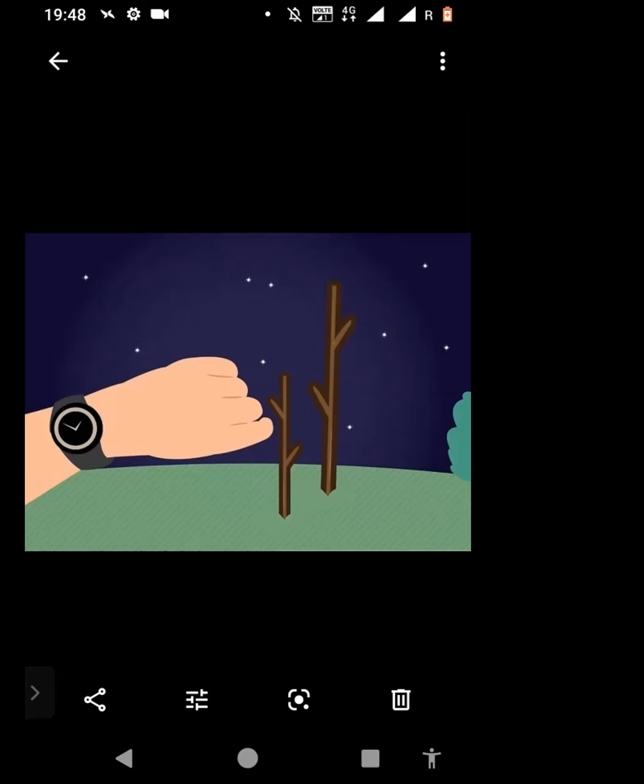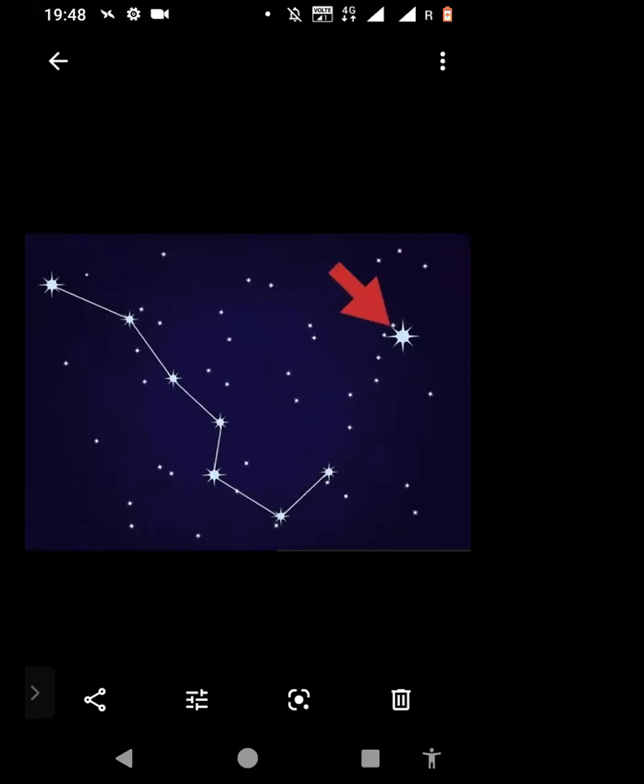All right, let's go to the next method. The next method is using stars. Can anyone tell me what the name of this big line of stars is? It's given even in the Bible. It looks like a spoon, right? Can anyone name this constellation, this big line of stars? Orion's Belt?